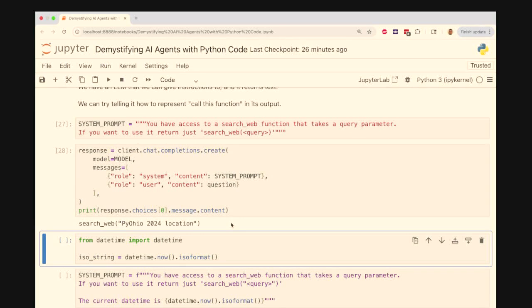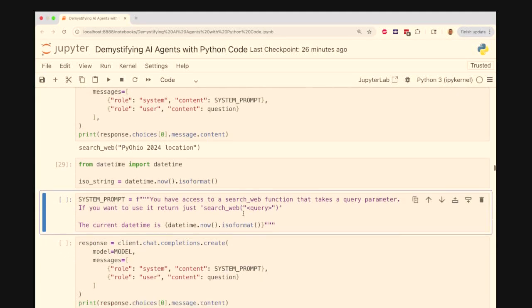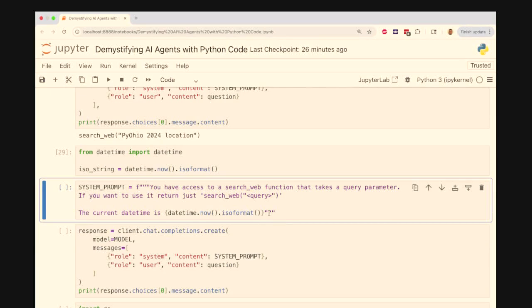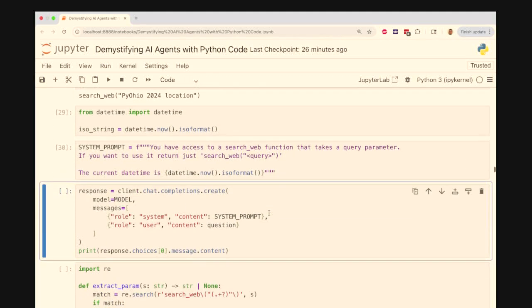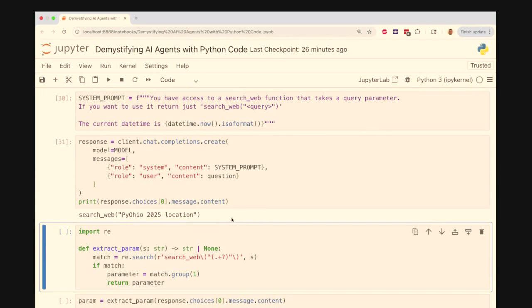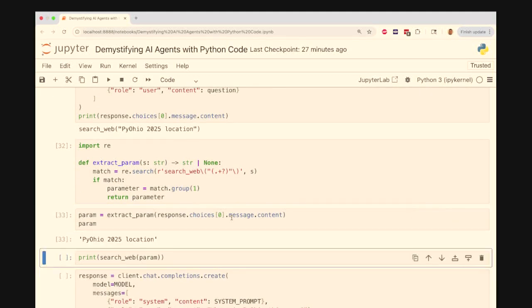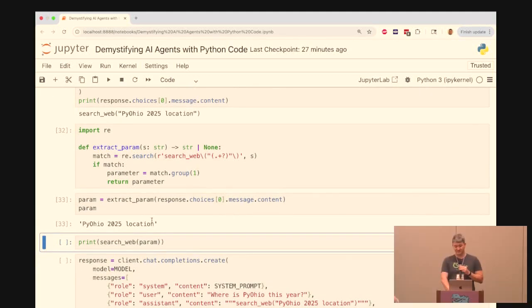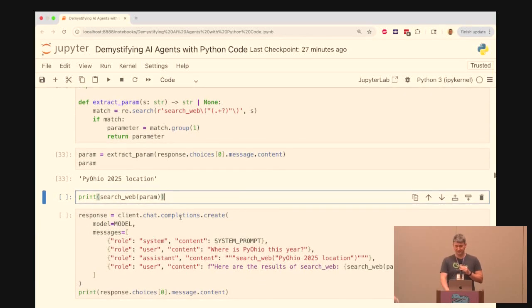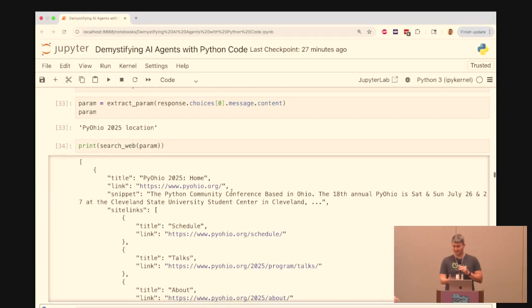We've gotten it to now tell me to use the web function, but it wants to search in 2024. So we're just going to fix that by also putting the date into the instructions. So we're saying, okay, you now know the current date, and let's see if it now makes the right search. Now it's able to tell us, I want to search the web to find this information, because we've given it these instructions. And we can use a regular expression to then extract this parameter, and then we can pass it to the search function that I've written, and we get these results.